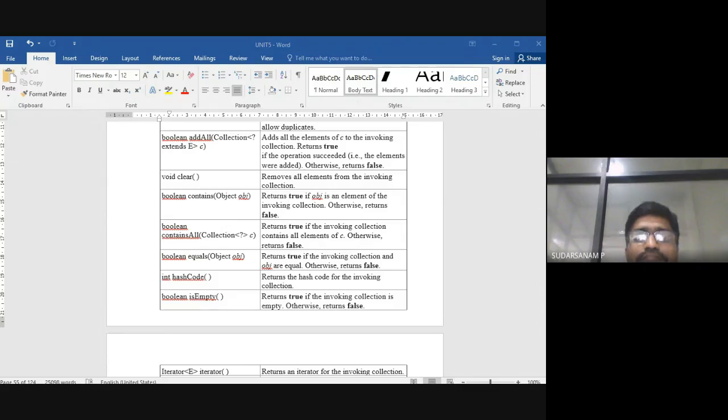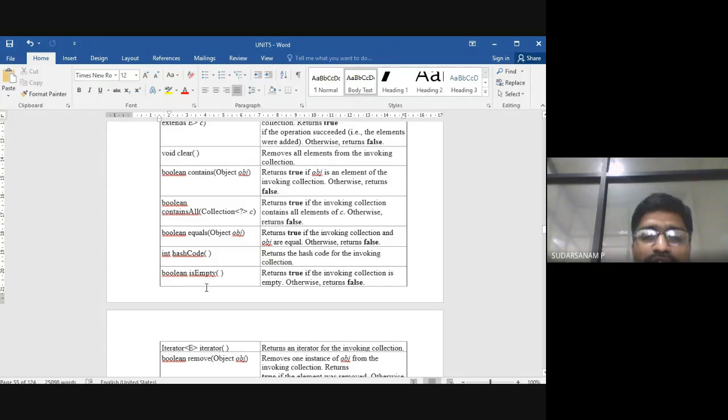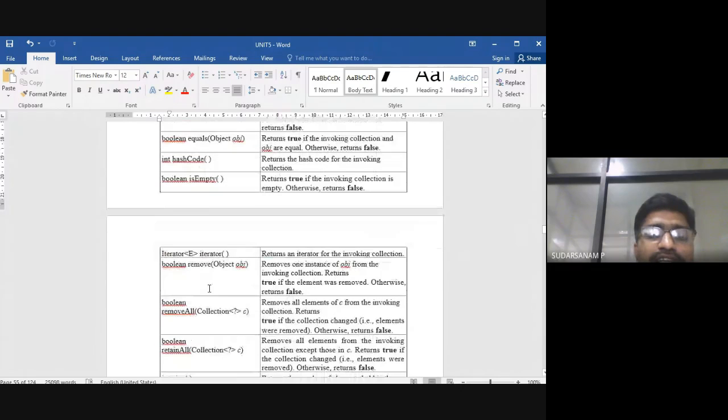So this activate method is called whenever an instance of the entity is activated from its previously passive state. Next one is int hashCode, which invokes the hash code of the collection. Then boolean isEmpty, which you can use to check whether the list is empty or not.